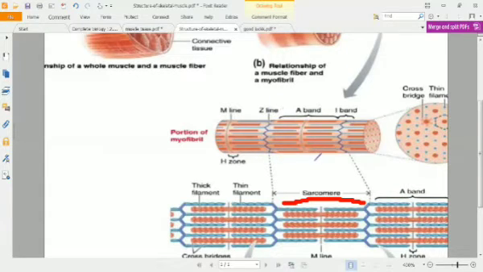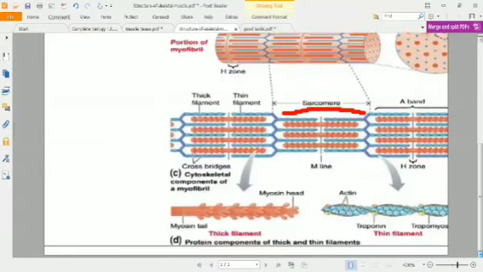If we talk about this A band, you can see this in detail here. Below, this is the A band. The A band is the portion of that sarcomere in which only the thick filament is present, that is called the myosin filament, and this is present at the A band.